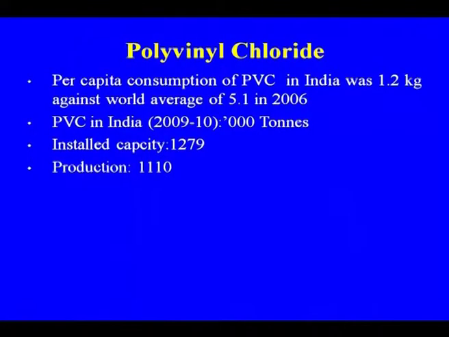Per capita consumption of PVC in India was 1.2, that is the 2006 figure, against the world average of 5.1. PVC in India in 2009, this is the installed capacity and the production, that is 1,279,000 installed capacity and production is 110. Now, let us do some historical review of polyvinyl chloride manufacture in India.